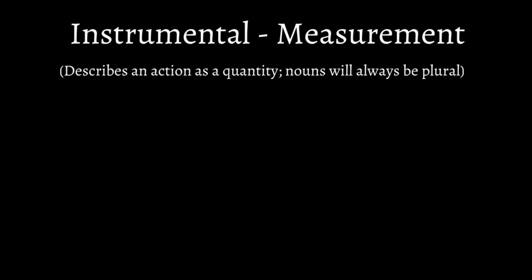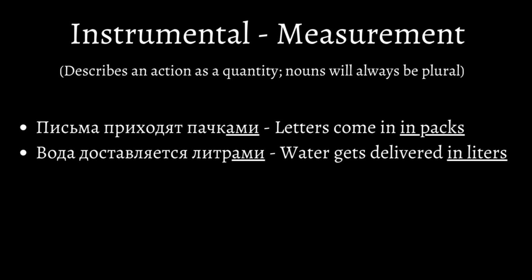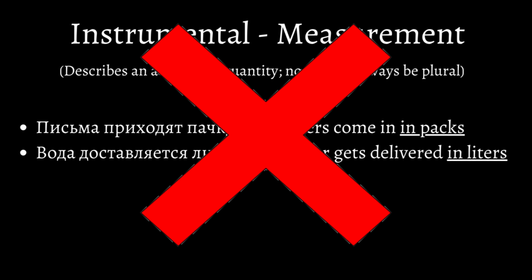Here, we have a measurement. A measurement describes an action as a quantity, which means that nouns, in this case, will always be plural. Письма приходят пачками. Letters come in packs. Вода доставляется литрами. Water gets delivered in liters. It's impossible to connect object pronouns here, and even then, it's a concept that is not used that often, so I do not recommend focusing on it.